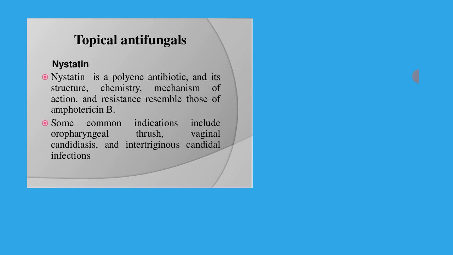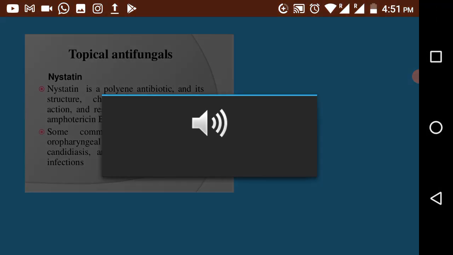Therefore the primary site of interaction of nystatin with the fungal cell will be ergosterol, which can also be called the fungal sterol, which is present in the cell membrane between the phospholipid bilayer.